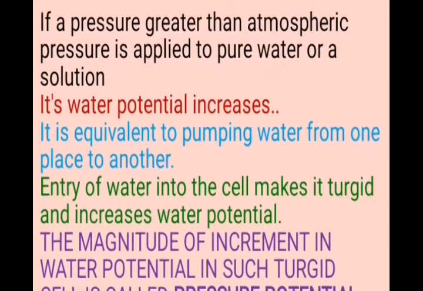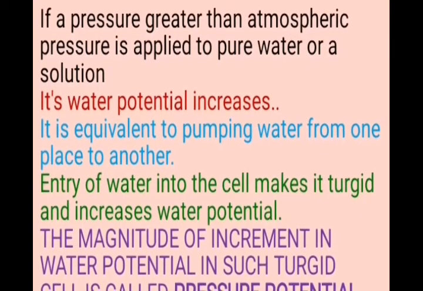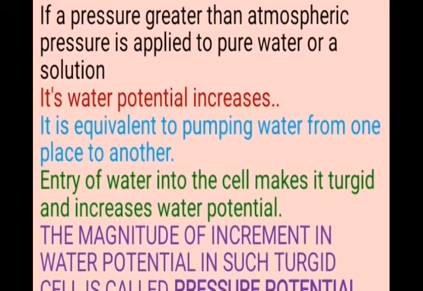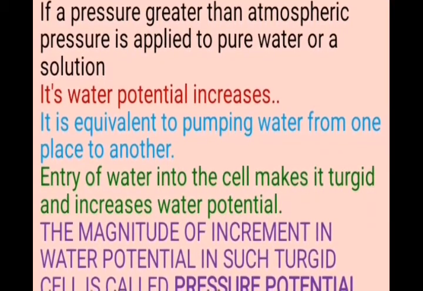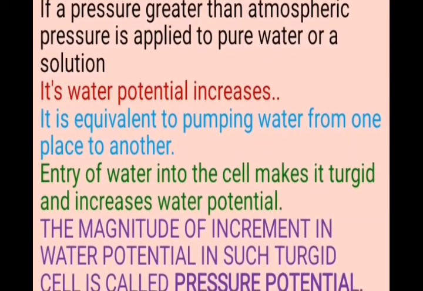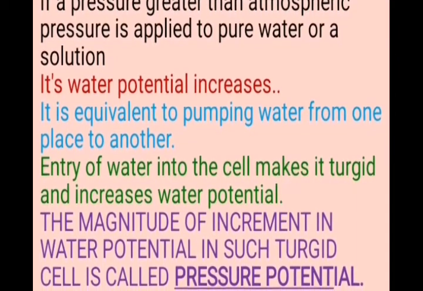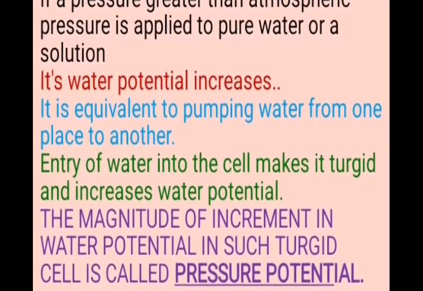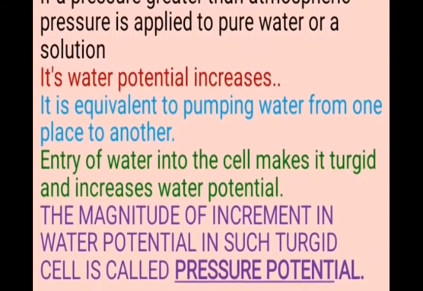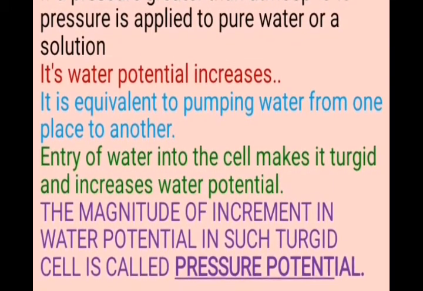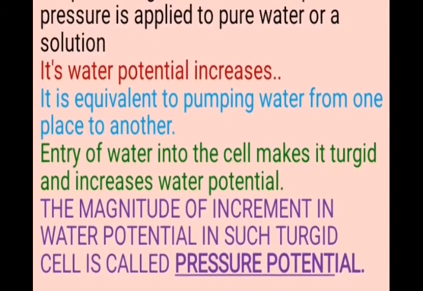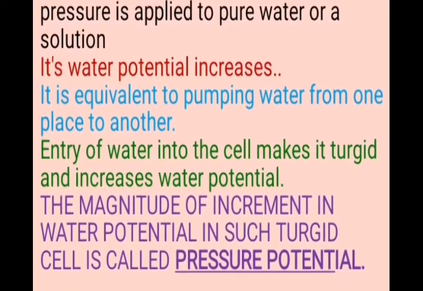If we apply pressure greater than atmospheric pressure to pure water or a solution, automatically its water potential increases. This applying of pressure is equivalent to pumping of water from one place to another.